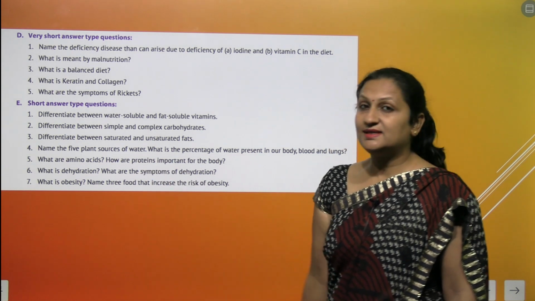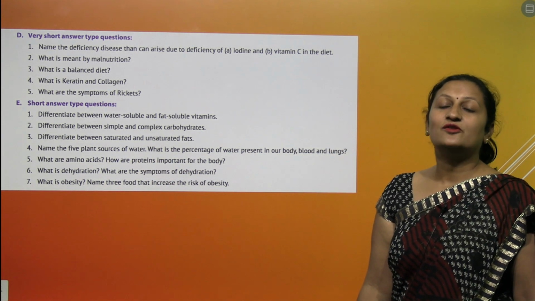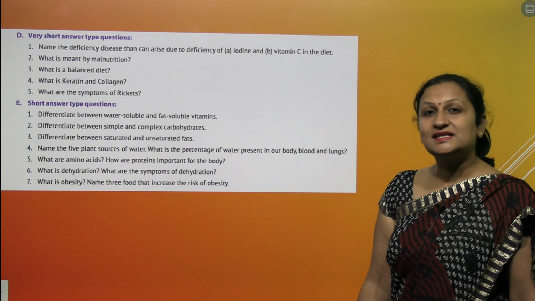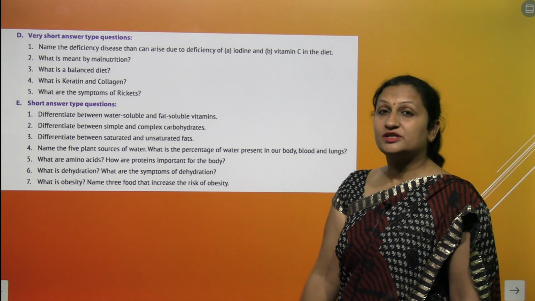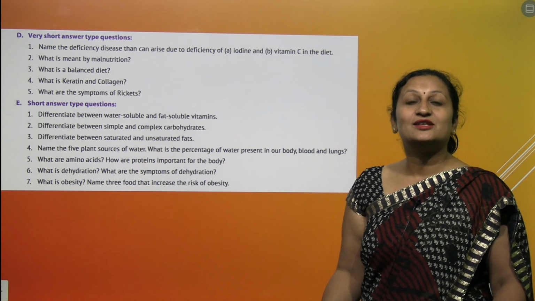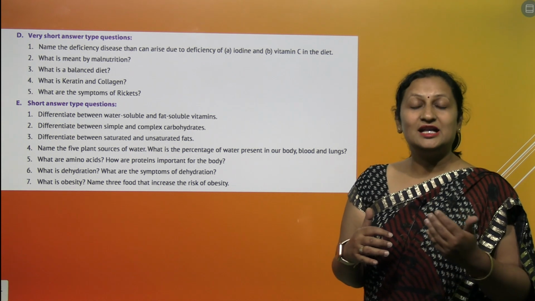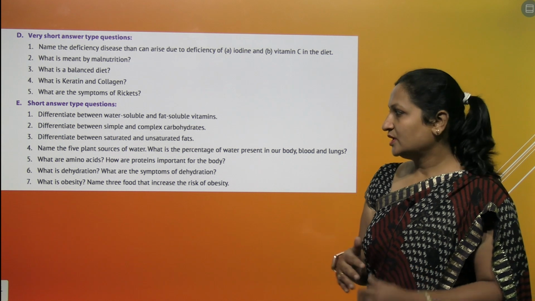What are amino acids? Amino acids are the structural and functional units of proteins. Proteins are made from amino acids. How are proteins important for our body? Proteins are very important for your body because they are the building blocks. They help to repair and remove the damaged cells from your body.